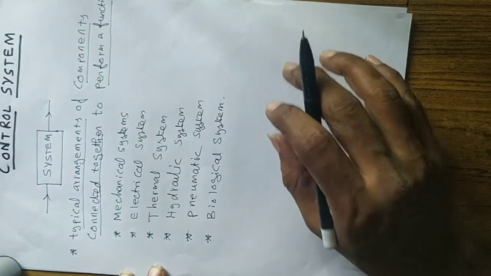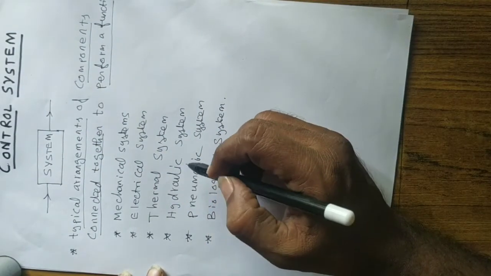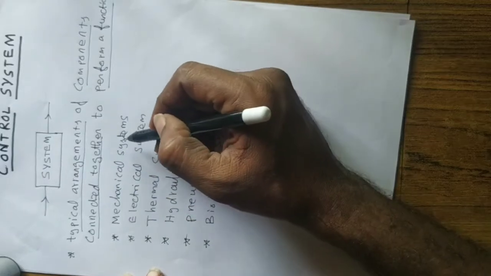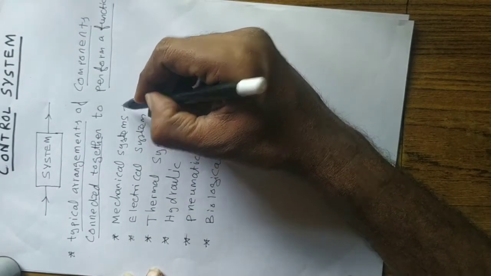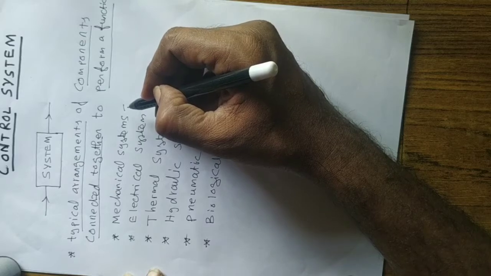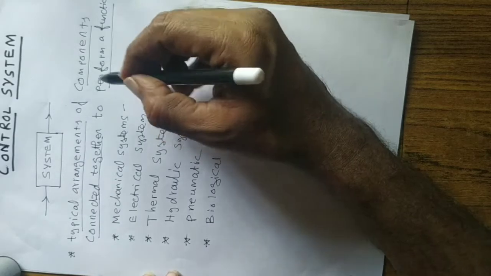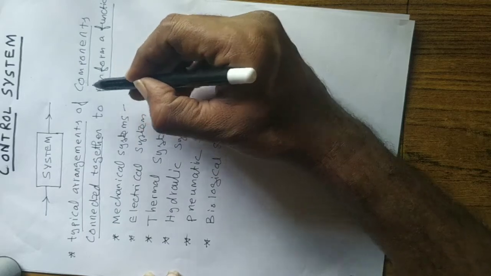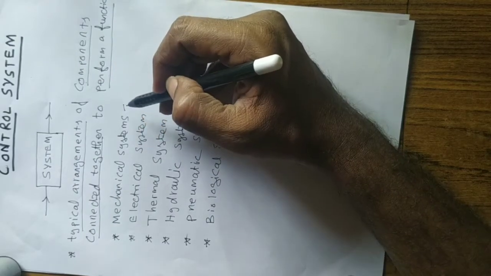That is system. Now let us try to see the example for a system from all of these, right? So the example for a mechanical system. Mechanical system is nothing but the collection of mechanical components together to achieve a function, to achieve a task.